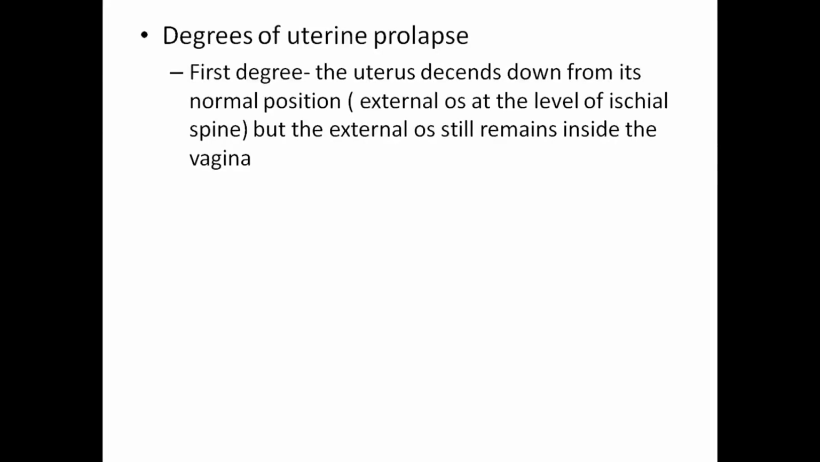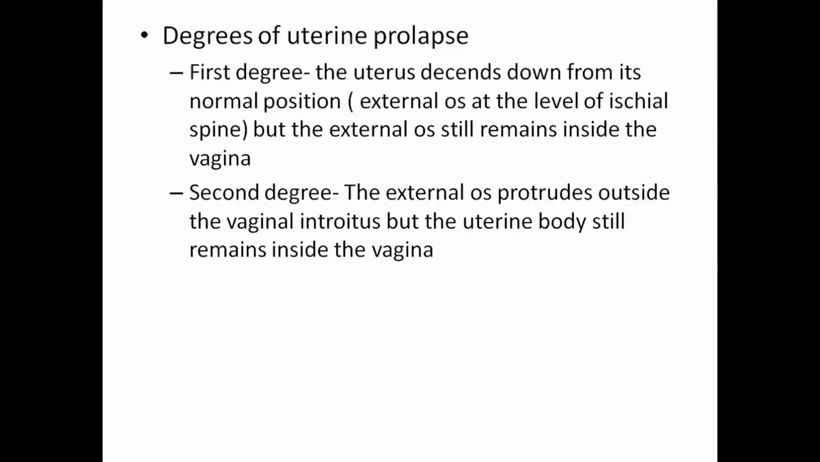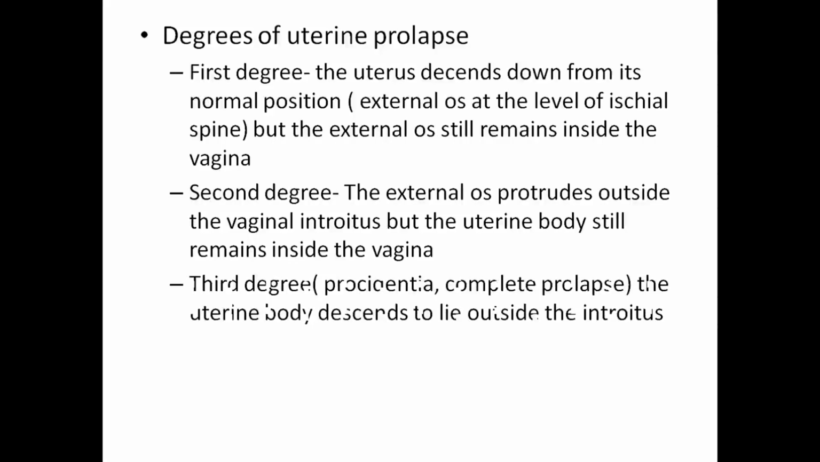Degrees of uterine prolapse. First degree: the uterus descends down from its normal position, but the external os still remains inside the vagina. Second degree: the external os protrudes outside the vaginal introitus, but the uterine body still remains inside the vagina. Third degree, otherwise called procidentia or complete prolapse: the uterine body descends to lie outside